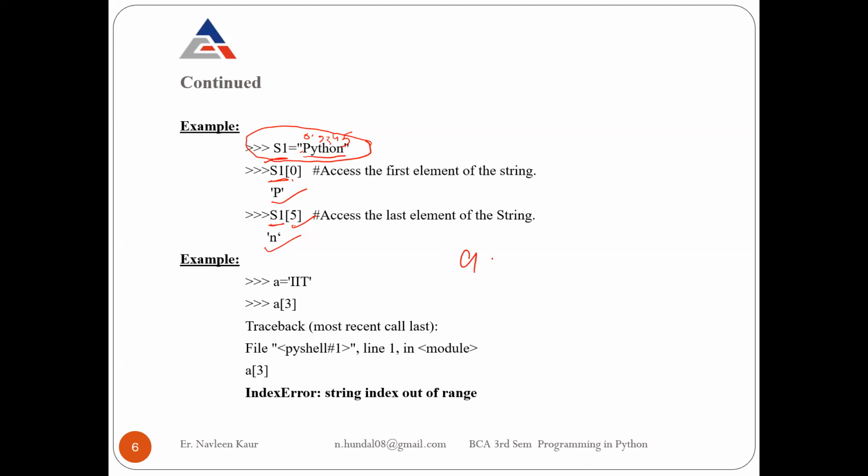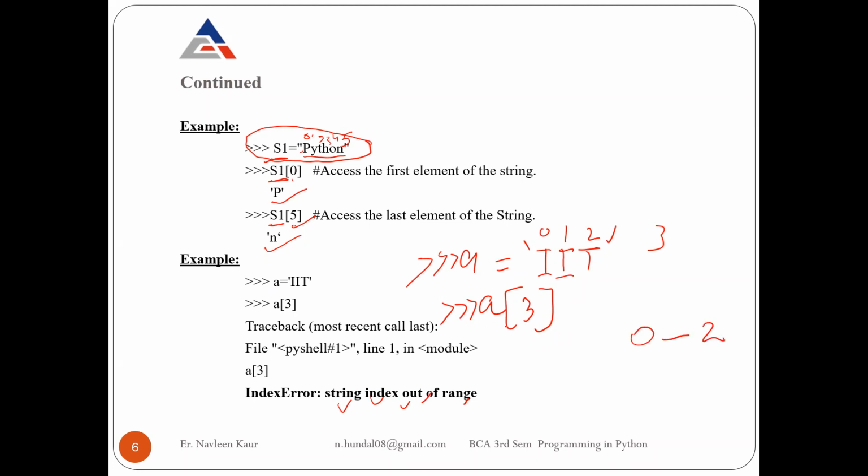Take one more example. If you write A equals, and the value of the string is IIT, and you want to display the third character of A like this, A of 3. So this is 0, this is 1, this is 2. You know, there is no 3. So you will get an error. The error is that your string index is out of range. What is your range? You can start from 0 and you can go till 2. If you write A3, A4, A5, which are not actually present, you will get an error.